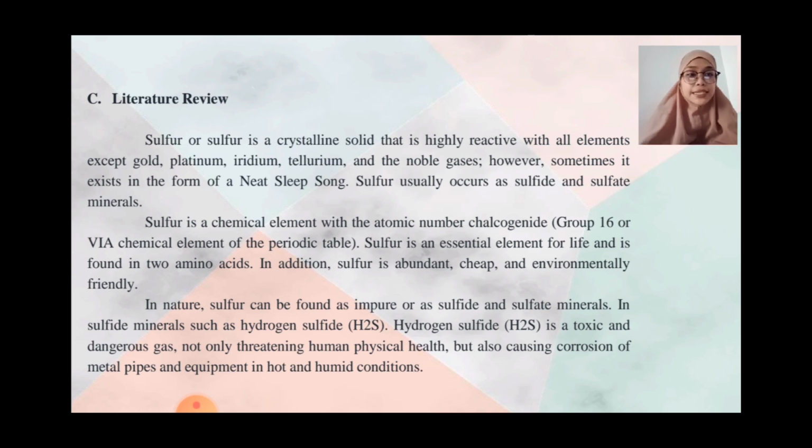Hydrogen sulfide is a toxic and dangerous gas, not only threatening human physical health, but also causing corrosion of metal pipes and equipment in hot and humid conditions.